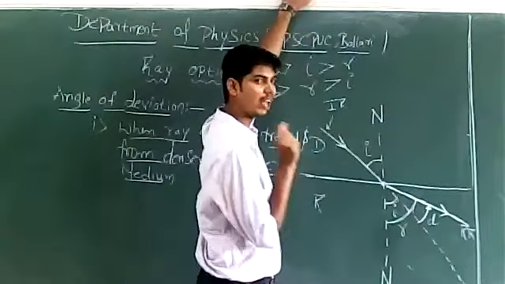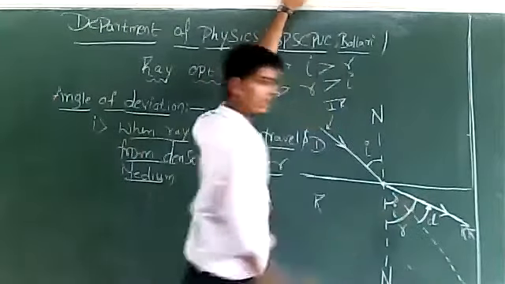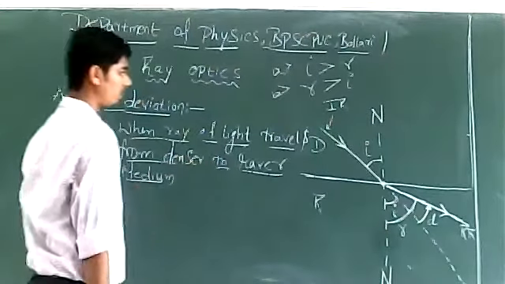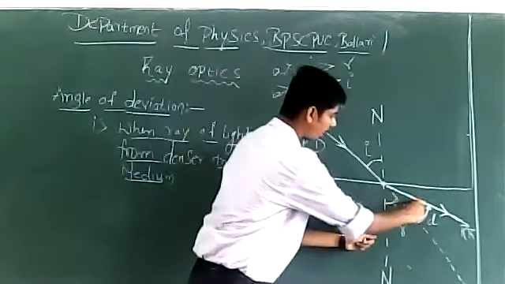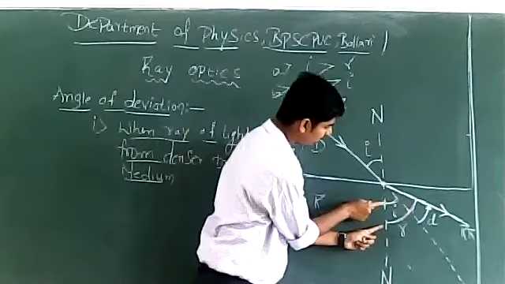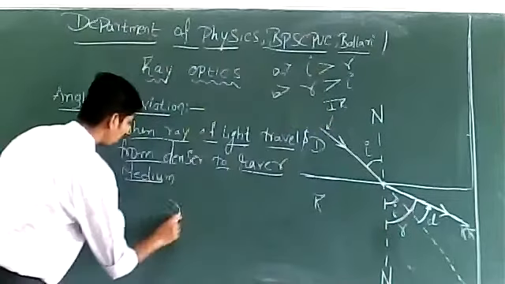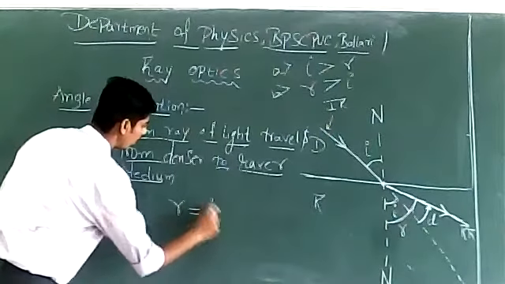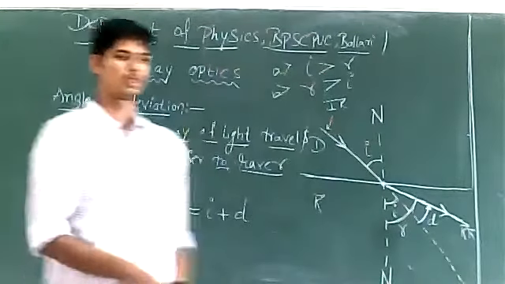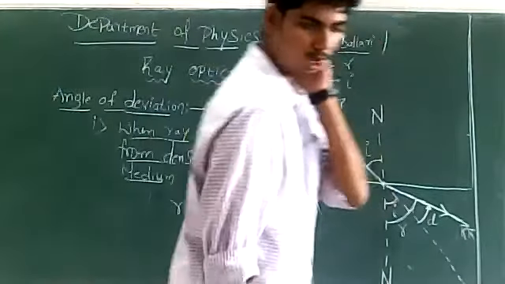Okay, what can I write now? When ray of light travels from denser medium to rarer medium, can I write R as equal to I plus D? Can we do this? R is equal to I plus D.